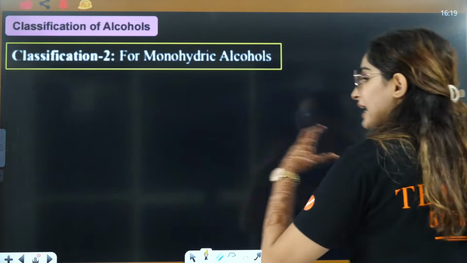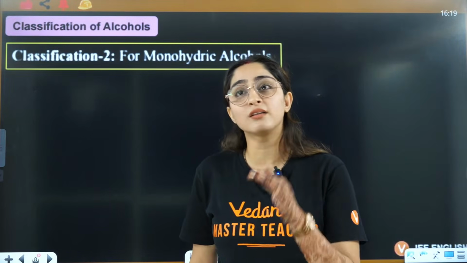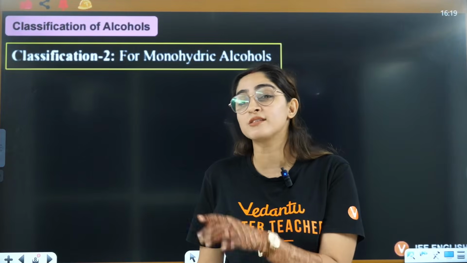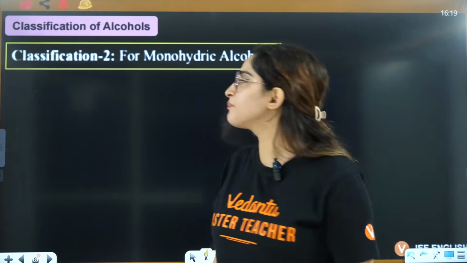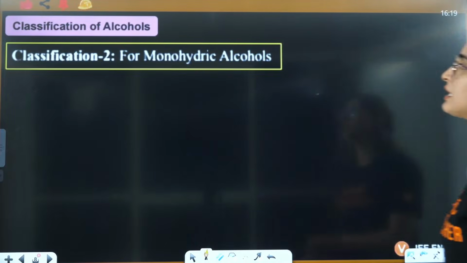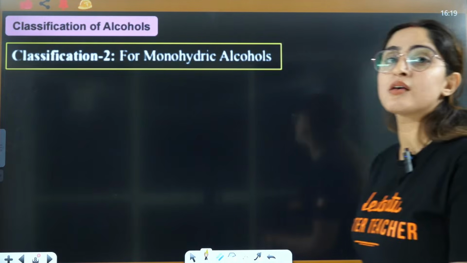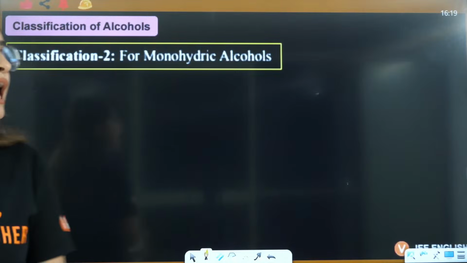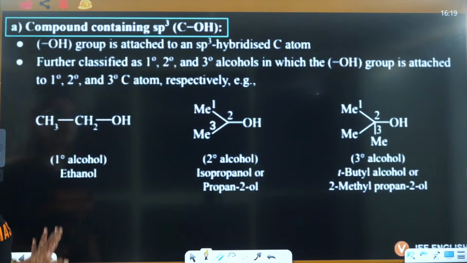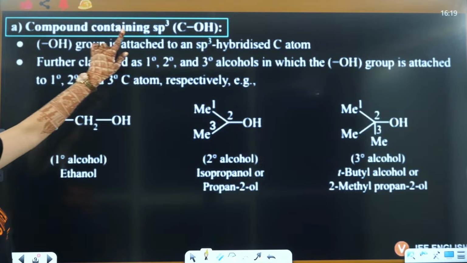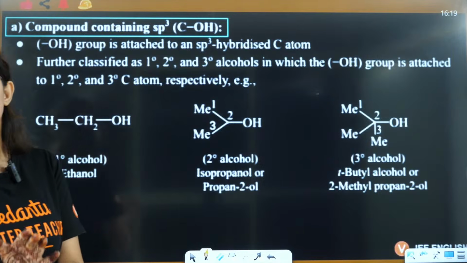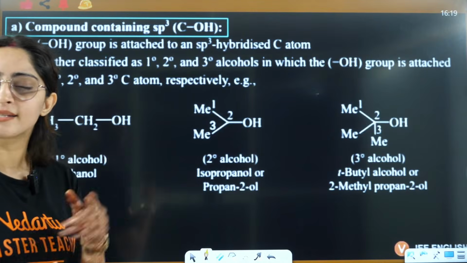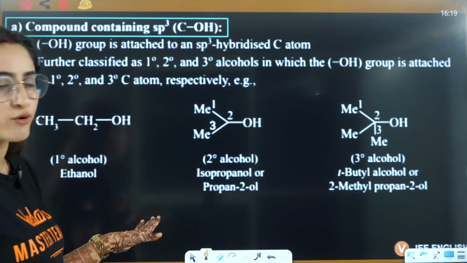Because in aldehydes, ketones and carboxylic acids, the use of alcohol, phenol, ether is too much, right? So you have to go through that in a sequence, right? So the second classification is how monohydric alcohols are classified on different bases. First is compounds containing sp3 carbon, right? Just like we discussed about haloalkanes, similarly we are going to discuss about alcohols, right?